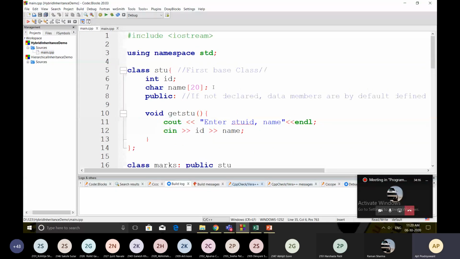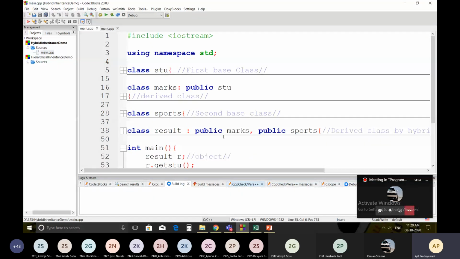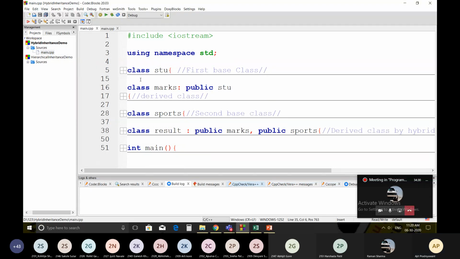This is the code which will demonstrate the hybrid inheritance. Just see, this is the class student. From this class, we have created the marks class, and this is our student. This is our class sports, and this is the result class, which is created from the class marks and sports.